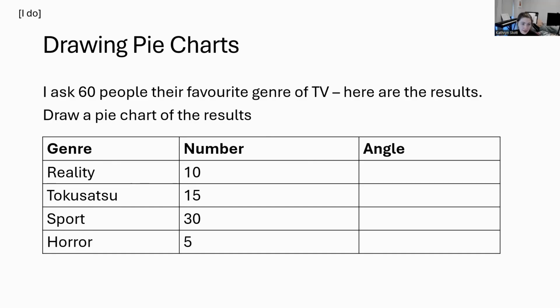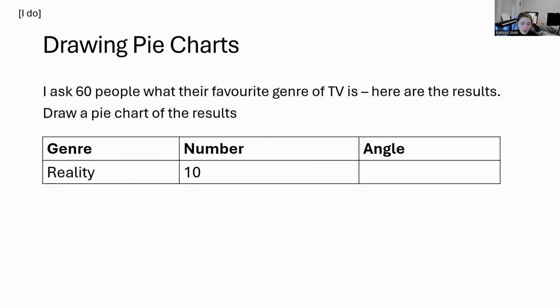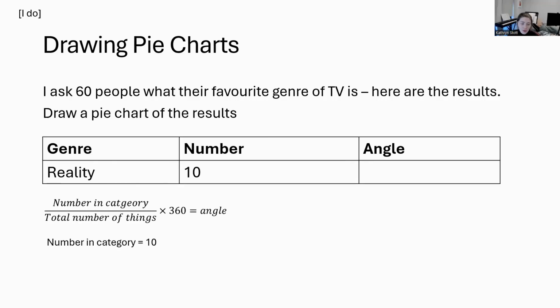Let's focus on reality TV first. So we've got 10 people out of 60 that chose reality. So our formula is number in category divided by total number of things times by 360. The easiest way of thinking about it would be it's 10 people out of 60 people, then multiplied by the 360 degrees that we get around the point in a pie chart. So that would be 60 degrees.